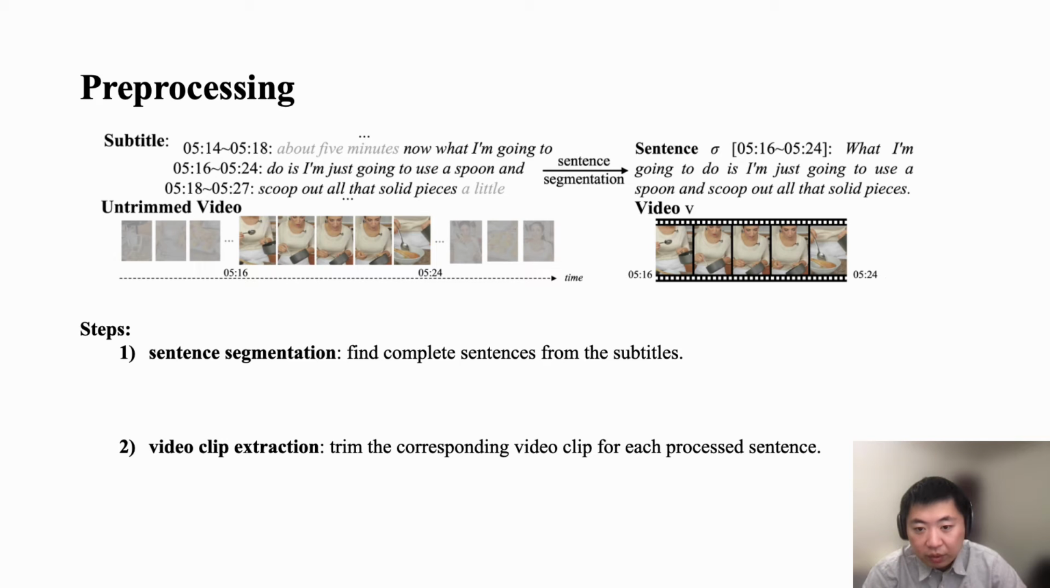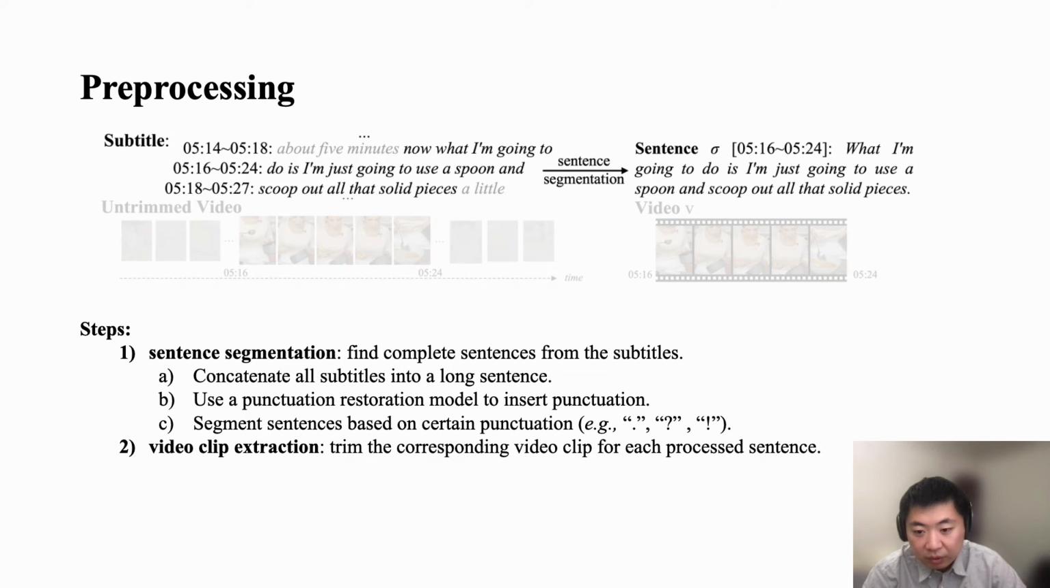Now let's go through our methods. Given a YouTube video, we would like to generate a set of video and subtitle pairs where each subtitle is a complete sentence and is aligned in time with its paired video clip. But our observation finds that most obtained subtitles are not complete sentences. In order to find each complete sentence and its paired video, we design an algorithm with two steps shown here.